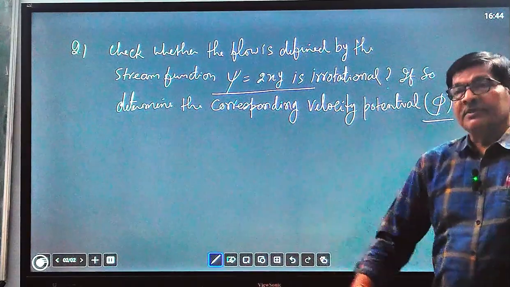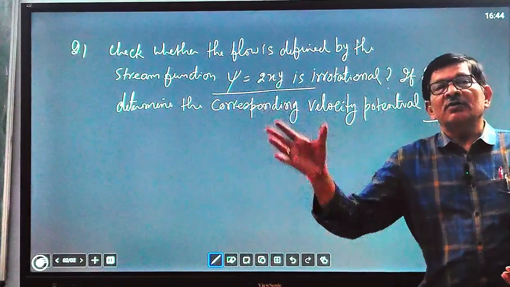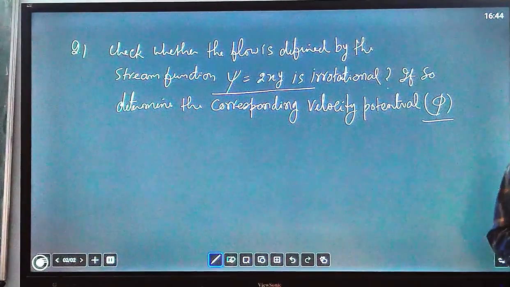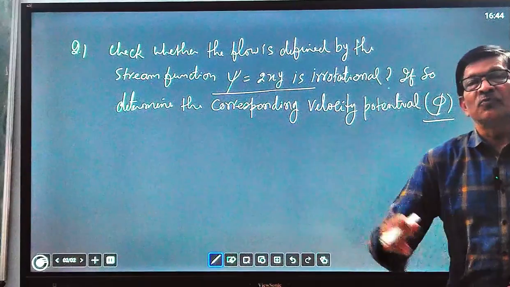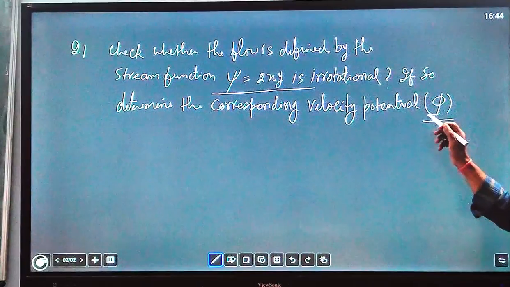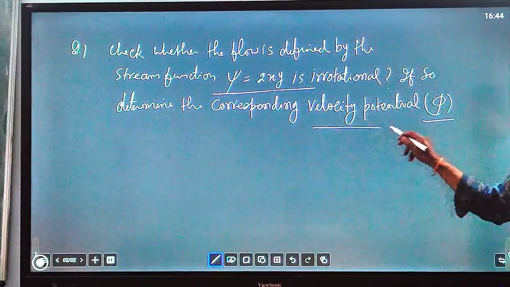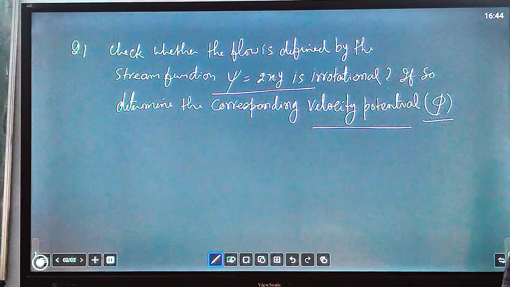Meaning, if something is rotating, it will not go forward. So rotational things do not have any potential to move forward. That's why when there is a potential, the flow must be irrotational.